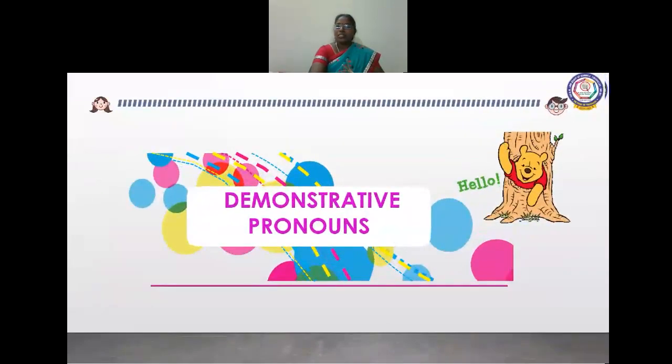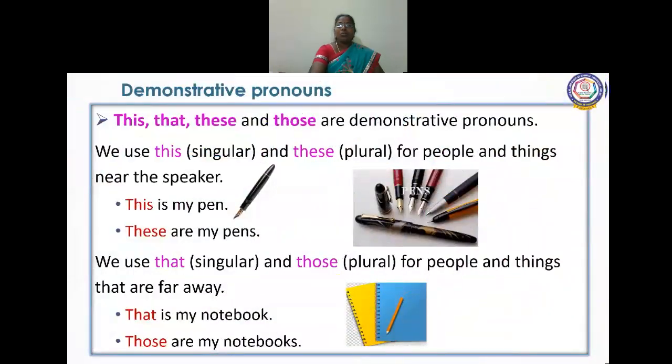And now we are going to discuss demonstrative pronouns. Okay, what do we mean by demonstrative pronoun? We use the words this, that, these, those. All these words are called demonstrative pronouns. We use this and that for singular, and these and those for plural. For example, this is my pen. If an object is near to you, you will say this. This is my pen.